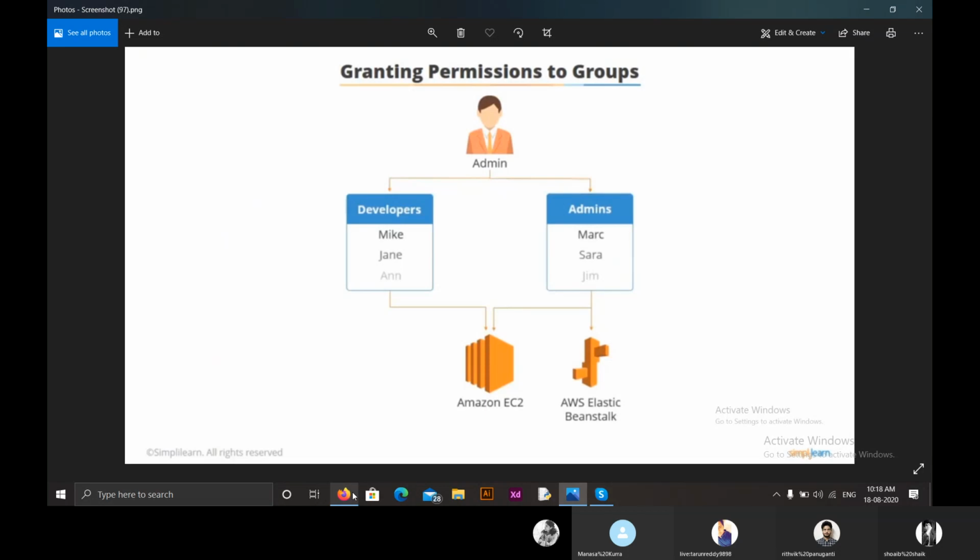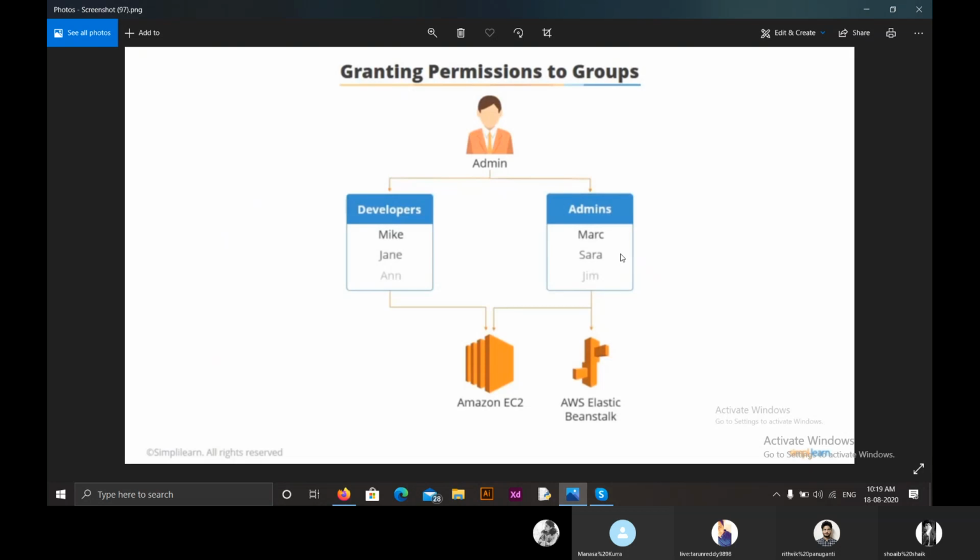We create a password and similar credentials for all the developers, and similar credentials for all the admins. Through this, whenever a new employee joins, if he is related to developers, he will have the developer credentials. If he is related to admins, then he will have the admin credentials. And through those credentials, he can access all the Amazon instances, or all the resources provided by the company. So that's about IAM groups. I hope everyone understood. If you have any doubts, you can ask me now.